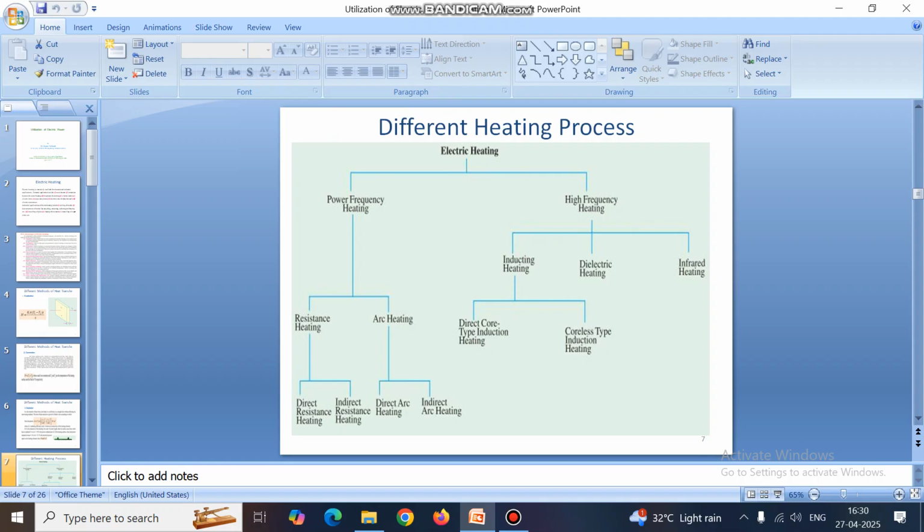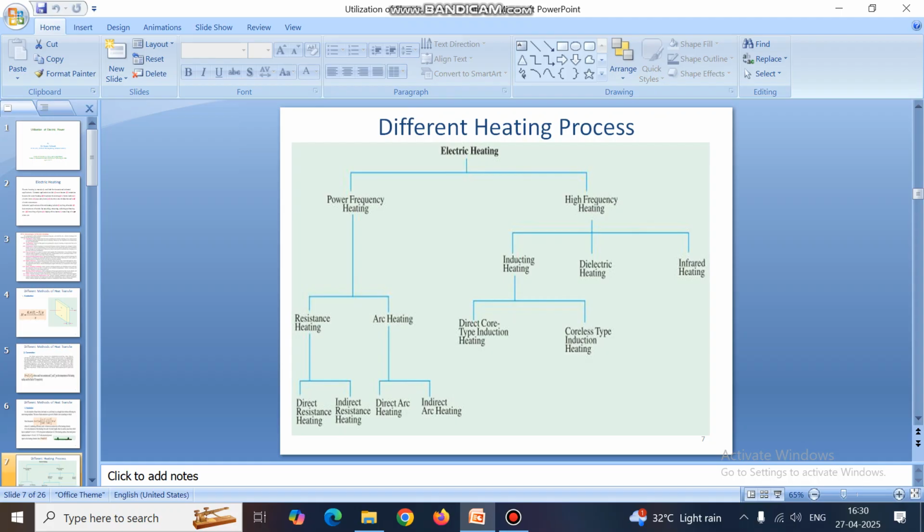Different types of heating processes. Electric heating is broadly classified into two: one is power frequency heating, another one is high frequency heating. Power frequency heating is divided into two subcategories: first one is resistance heating, another one is arc heating.